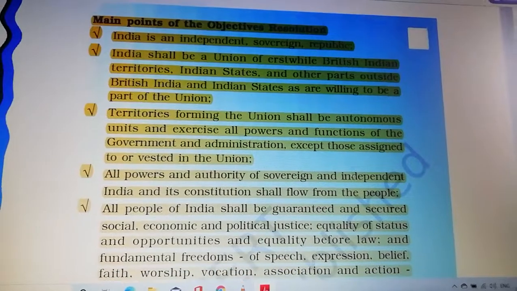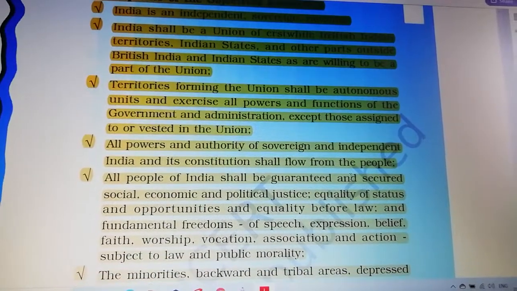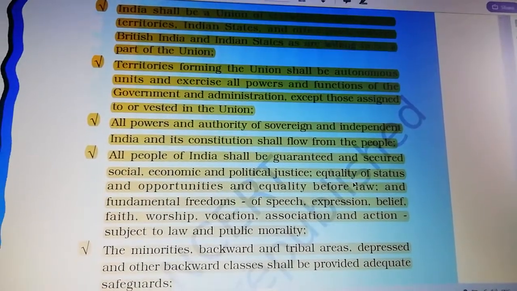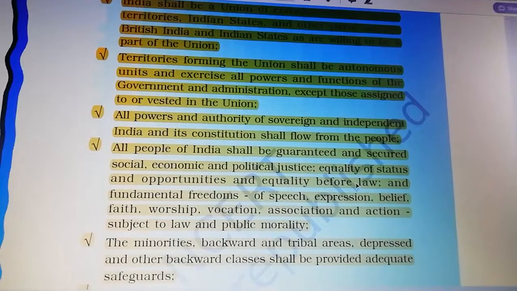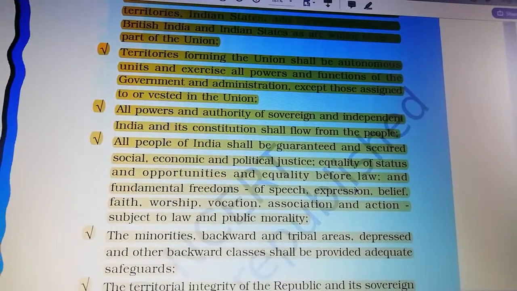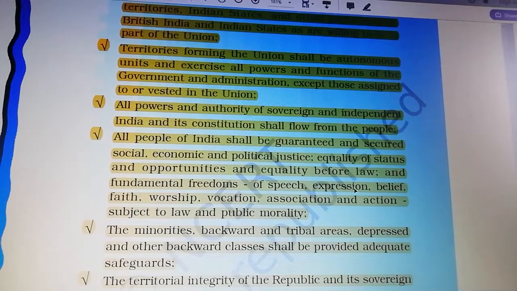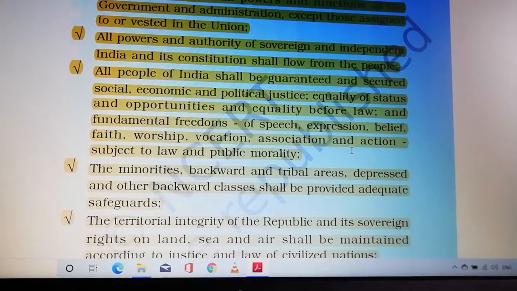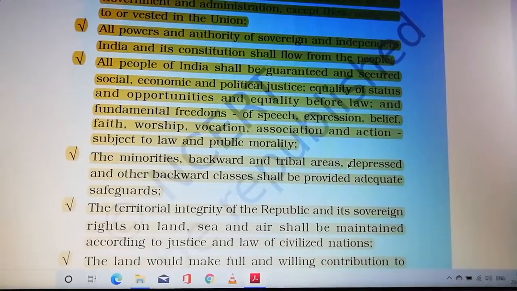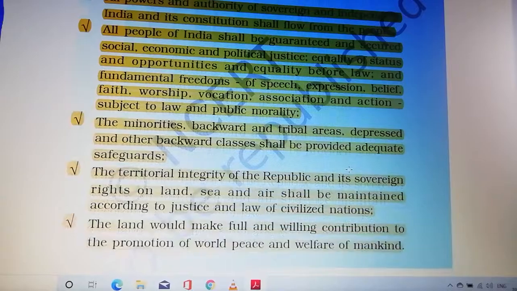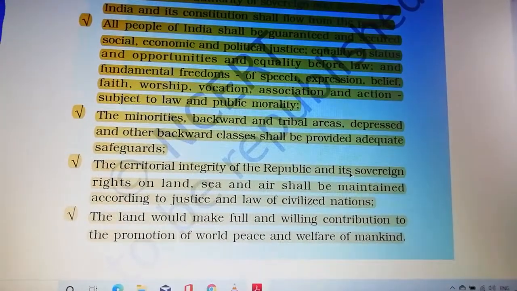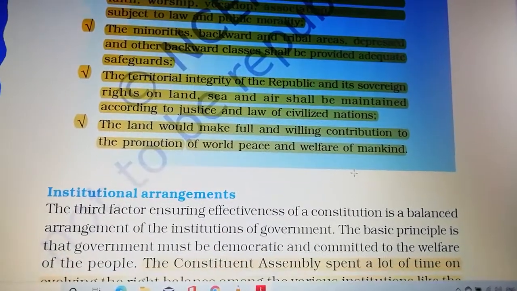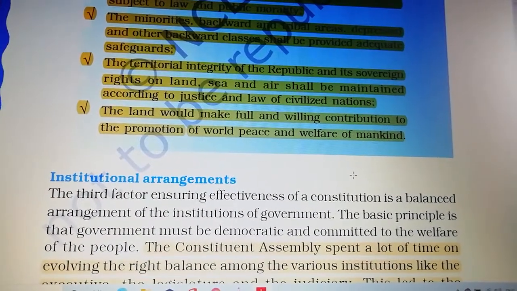You can see the main points of the objective resolution. India is an independent sovereign republic. India shall be a union of erstwhile British Indian territories, Indian states, and other parts outside British India and Indian states as are willing to be a part of the union. You can read each and every line. All powers and authority of sovereign and independent India and its constitution shall flow from the people. The minorities, backward and tribal areas, depressed and other backward classes shall be provided adequate safeguards.